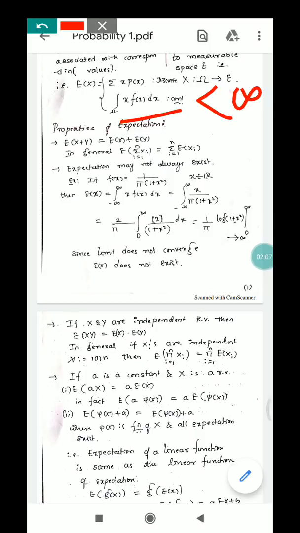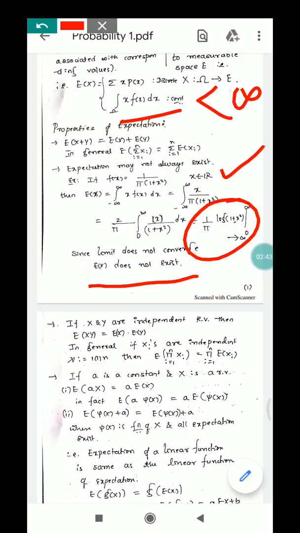For example, if we take f of x equal to 1 by pi into 1 plus x square, which is the probability density function of a Cauchy distribution, here the mean does not exist, because if you take the integration from minus infinity to plus infinity of x into f of x dx, you get the term 1 by 2 pi log of 1 plus x square, and this limit tends to infinity, meaning this will not converge. So expectation of x does not exist for the Cauchy distribution, and I will discuss the various probability density functions and mass functions later.